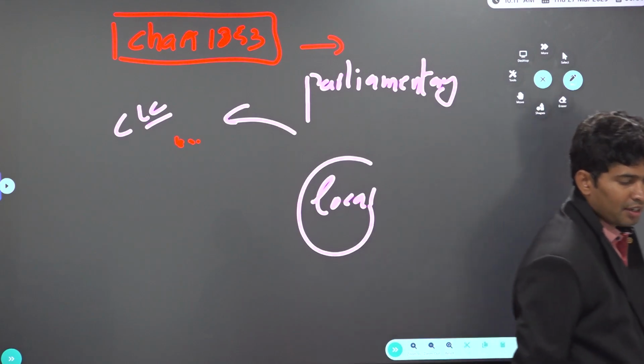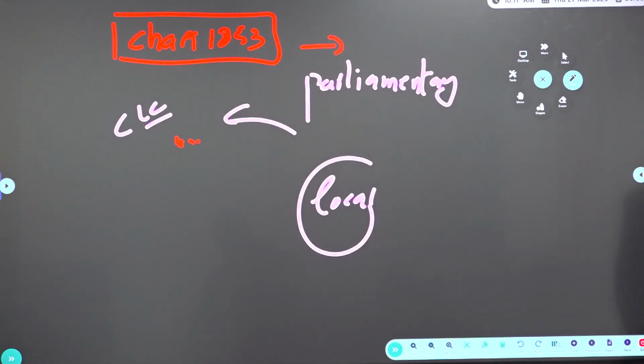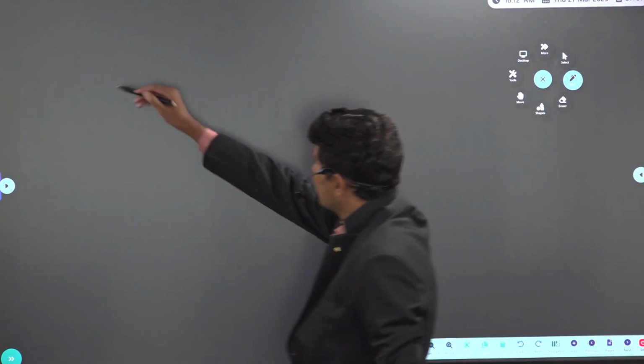So all this happened before the 1857 revolt, which is generally referred to as Company's rule. East India Company's rule was almost from 1773 onwards. When was the East India Company established? 1600, I think so. So when did they get Diwani rights? 1765, or 1764 after the Battle of Buxar. From then till the 1857 revolt, India was under whose rule? Company's rule. So from 1858 to 1947, almost, we were under Crown rule.